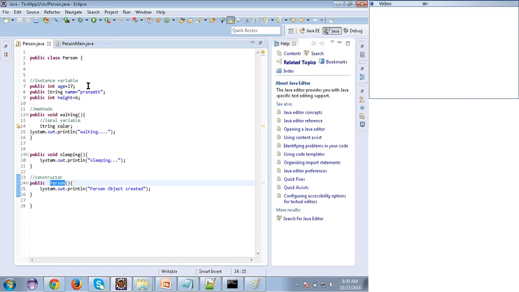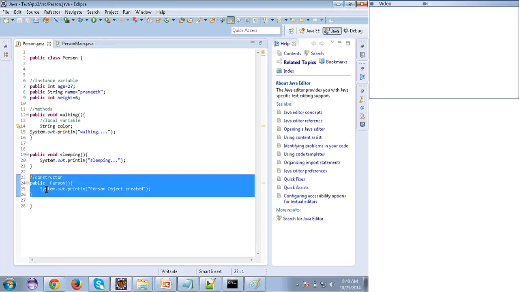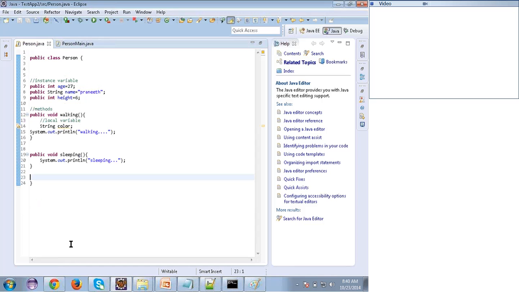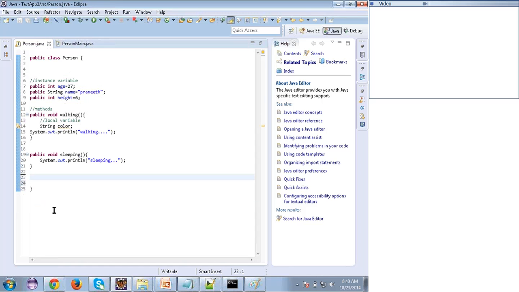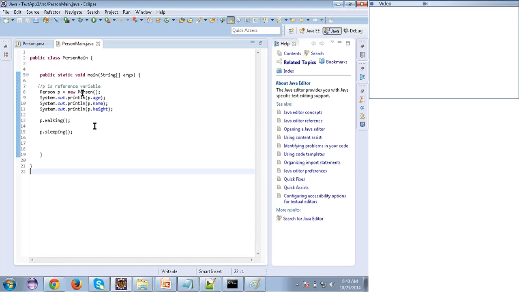Now let's speak. You can ask me why we need a constructor. What is it really doing? What is the constructor doing? I can say the constructor is responsible for initializing the values, giving values to the variables. See here, I have written it. Before, I didn't write any constructor, even though the Java compiler has written this constructor for us. Now I have written the constructor. Suppose I execute, I am getting some result, right? This constructor I didn't write, even though the Java compiler will write that one.